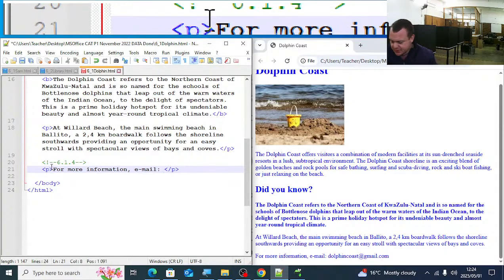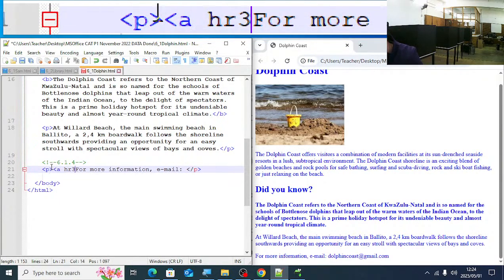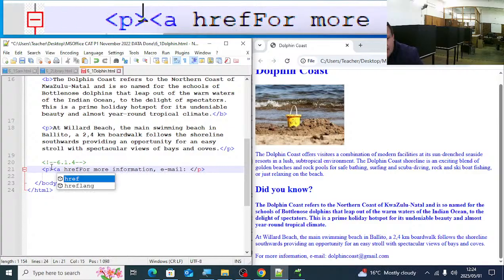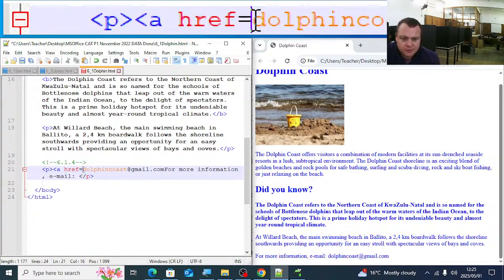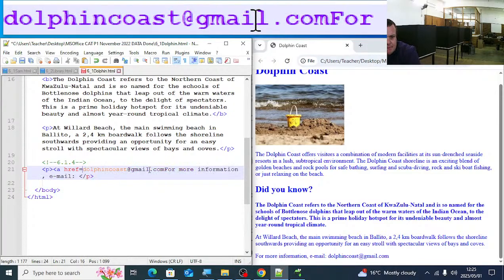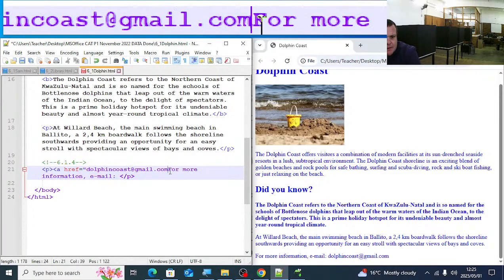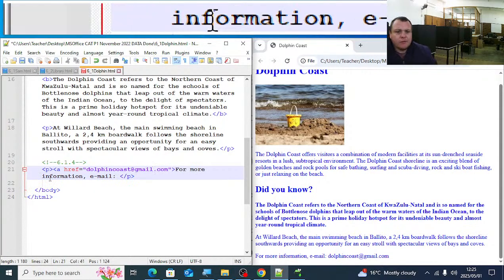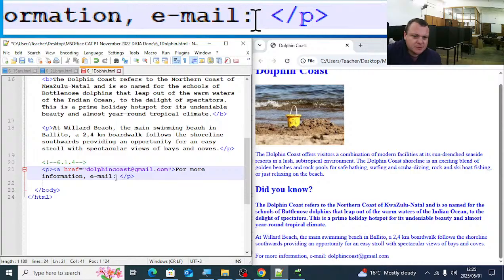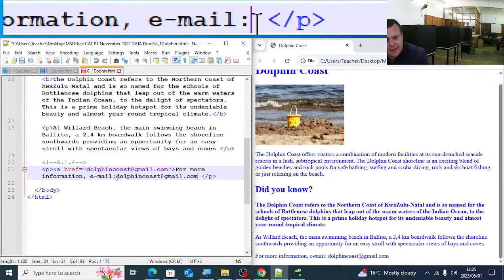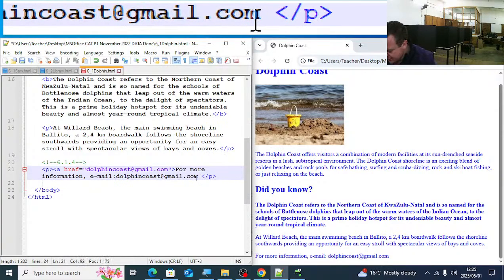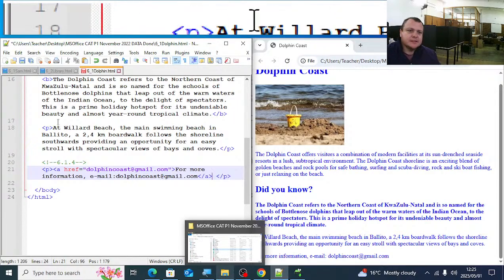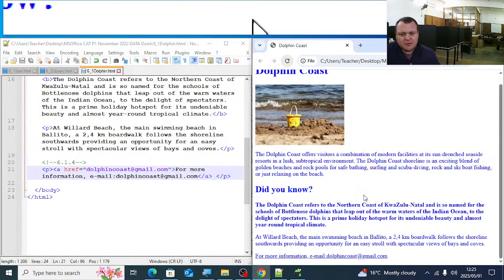I'm not 100% sure, but we'll see a href equals sign, and then we're going to add there the address in inverted commas, and then we're going to have a bracket there for more info, email, and let's add that email address there as well. Email, that address, and then we have a closing anchor. Let's see. If I save, reload, I'll just add that email address there.